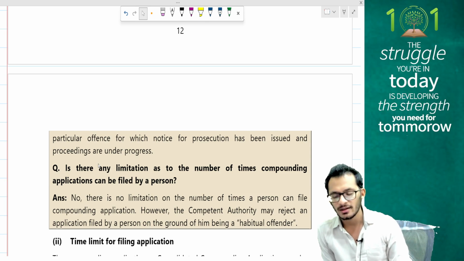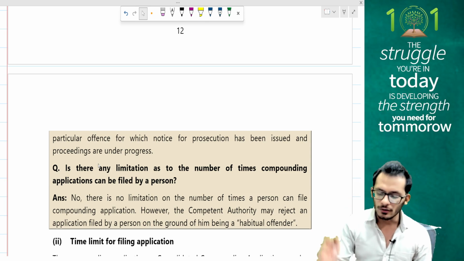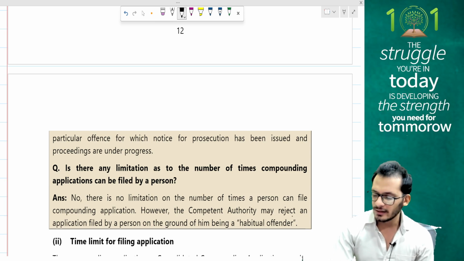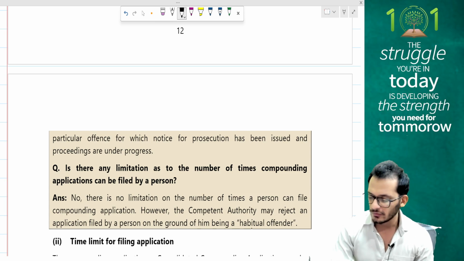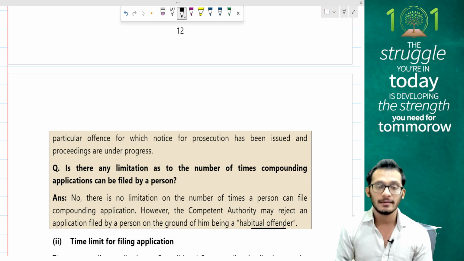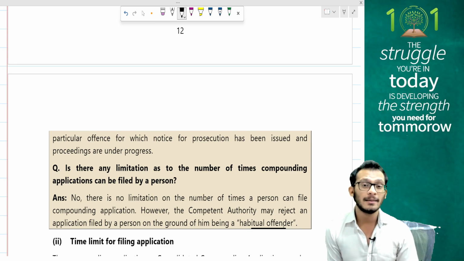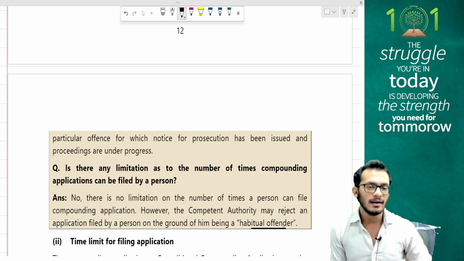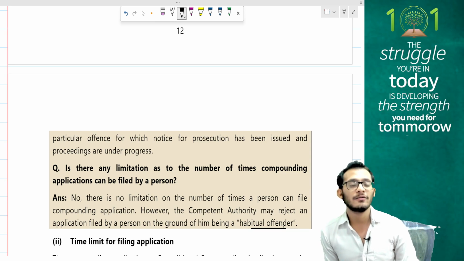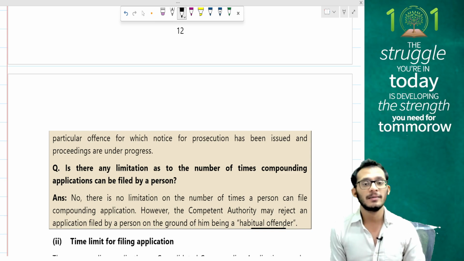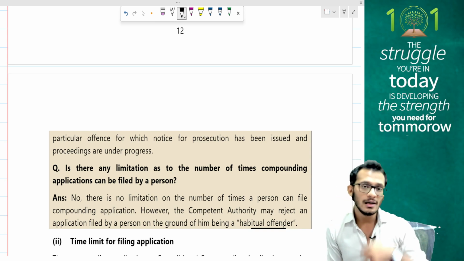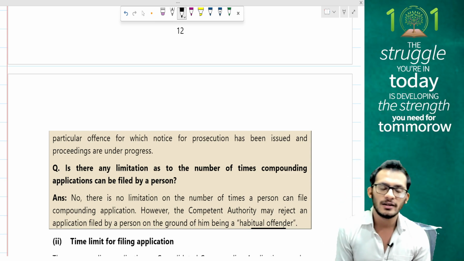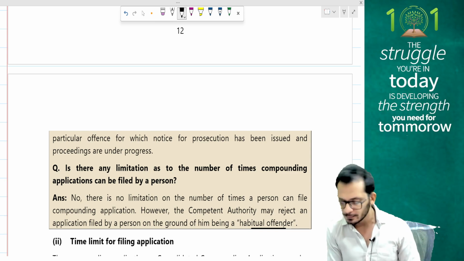Is there any limitation to the number of times a compounding application can be made? No, there is no limitation to the number of times a person can file a compounding application. However, the competent authority may reject an application on the grounds of his being a habitual offender. Like I said, once you're filing a compounding application, you're making a promise that you will never go for compounding once again because you're never going to commit the offence once again. If you're going to be a person who's habitually committing an offence like this, then there is no reason for the officer to accept compounding applications in the future. They can always keep rejecting by saying that you are a habitual offender and there is no reason for me to be compounding this offence once again for you.